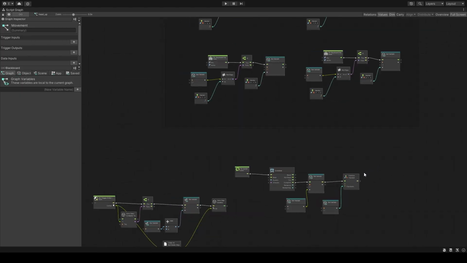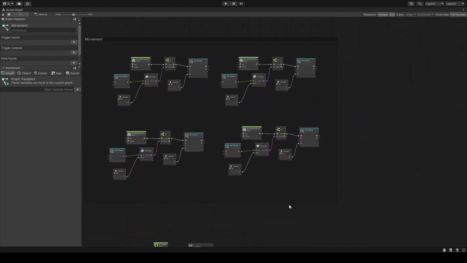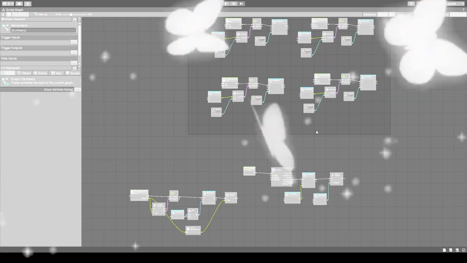The code, or better said the nodes, are getting just a tiny bit messy, but as a heads up, this looks like heaven compared to how it looks in the end. The next thing we need to add is the body part that gets added every time you eat an apple. I mean, that's the whole point of Snake, right?